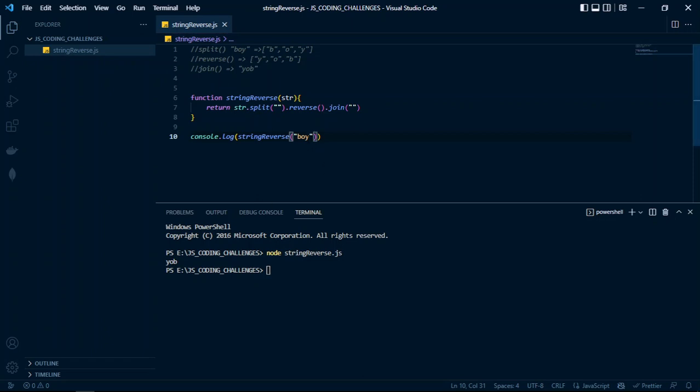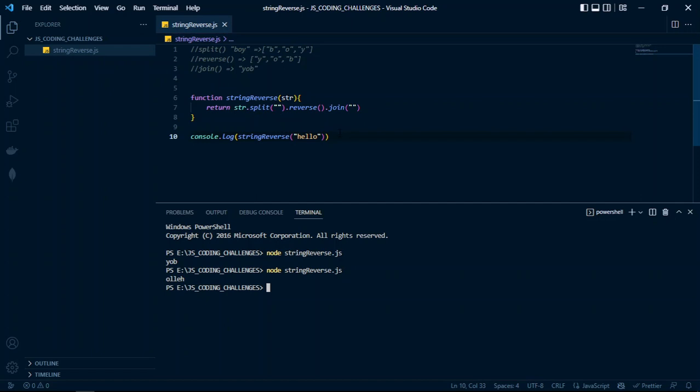Let us test another string like hello. Come here and execute node string reverse.js file. You see? We finally succeeded in reversing our string, and we have finally succeeded in our first challenge of the day. Wonderful.